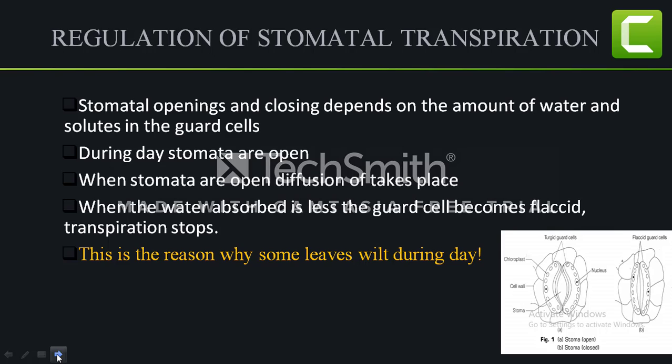As we all know, stomata are present at the epidermis of the leaf, and the opening and closing depends on the amount of water and solutes in the guard cells. See, these are the guard cells. Now when they have a full amount of water, they swell up and become turgid like this. You can see the stomata are open. There is easy diffusion of gases in and out of these stomata,